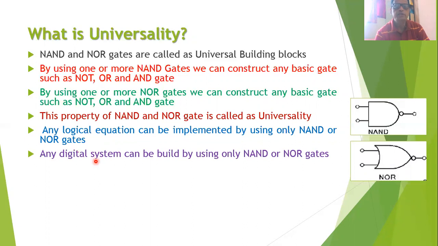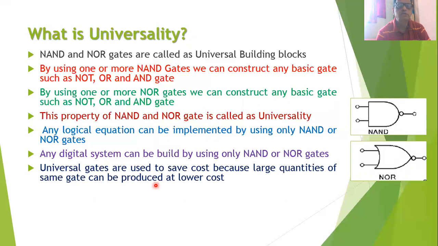That is, any digital system can be easily built by using only NAND gates. Suppose you have been given only NAND gates and no other gates, then also you can build the digital system by using only NAND gates. And this is also true for the NOR gate. By using only NOR gates, it is possible for us to build any digital system.